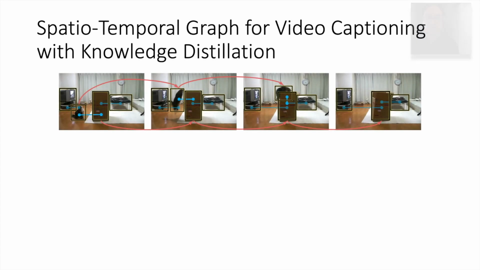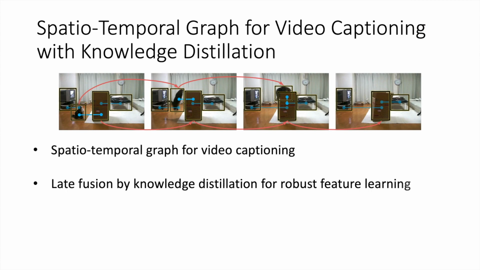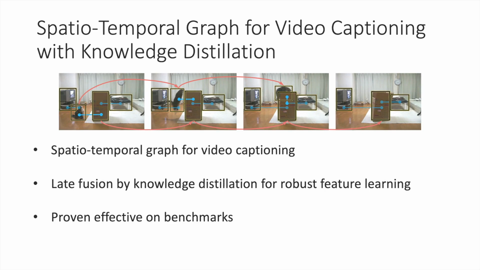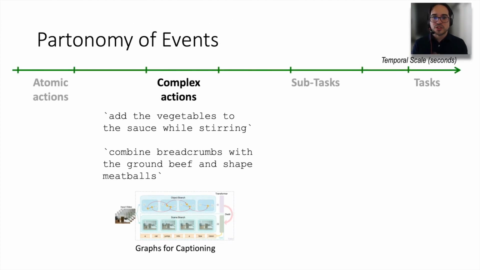Okay, so we show that we can use data-driven spatial temporal graphs for capturing videos. And our distillation process produces better feature learning and is quite effective in the benchmarks. So that's an example of how we can use data-driven graphs and use language to describe actions that are more complex so that they cannot easily be tokenized into categories.